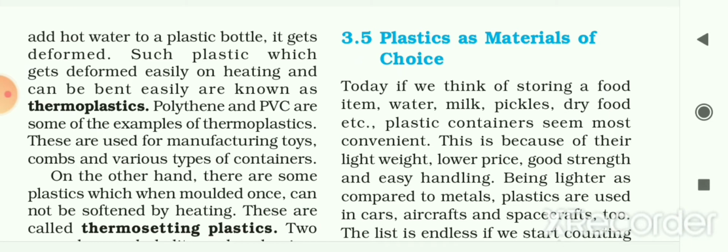The full form of PET is polyethylene terephthalate, and it is used for making bottles, utensils, films, wires, etc. Synthetic fibers are very strong, durable and lightweight.